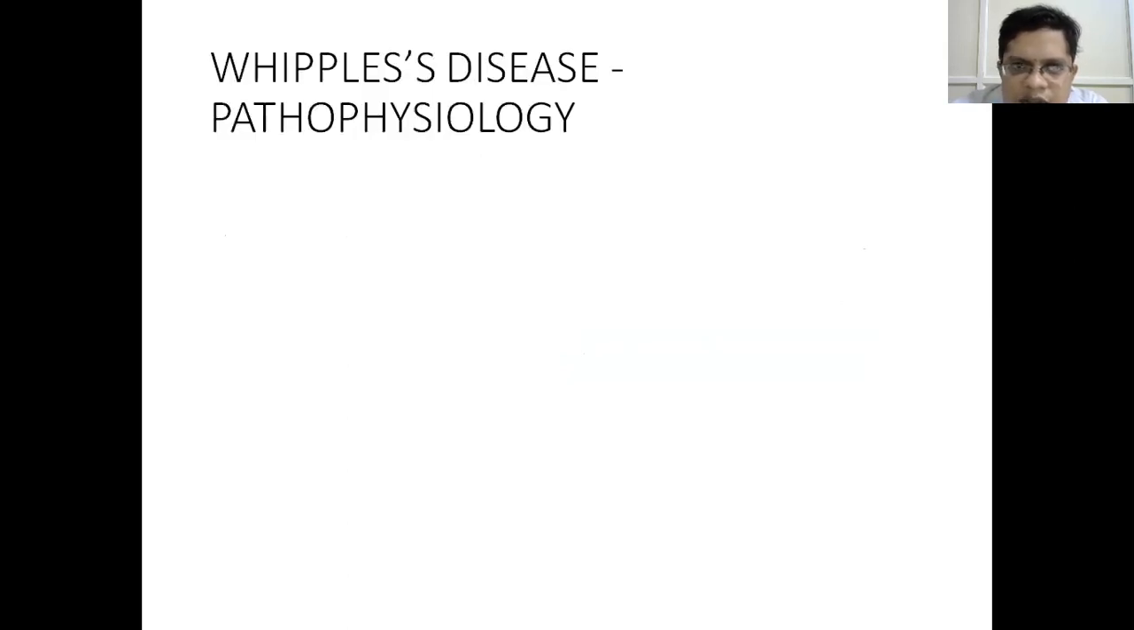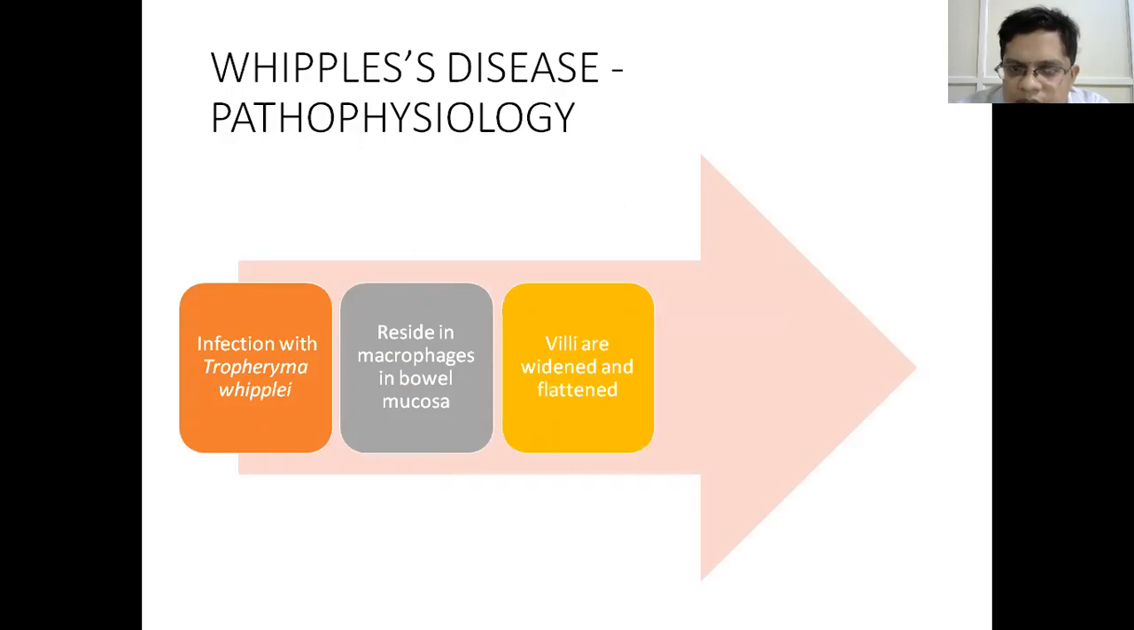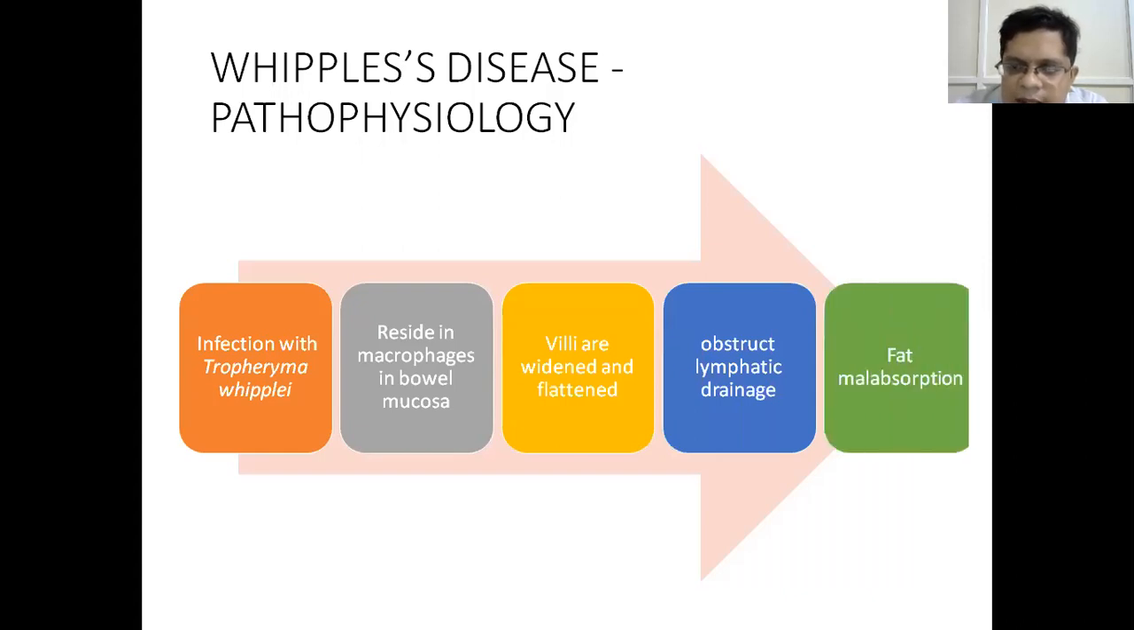So what is the pathophysiology of Whipple's disease? Usually the infection with Tropheryma whipplei is there. The bacillus resides in the macrophages in the bowel mucosa. The villi are widened and flattened. Then there is obstruction of lymphatic drainage of the intestinal mucosa. Then there is fat malabsorption. As we all know, lipids are absorbed through the lymphatic system, so whenever there is obstruction of lymphatic drainage, there is fat malabsorption. This fat malabsorption will lead to presentation of different symptoms in the form of steatorrhea, anorexia, fatigue, bloating, dyspepsia.